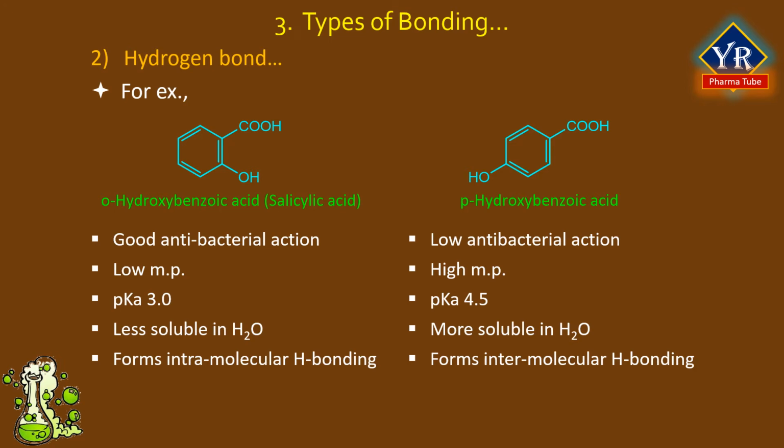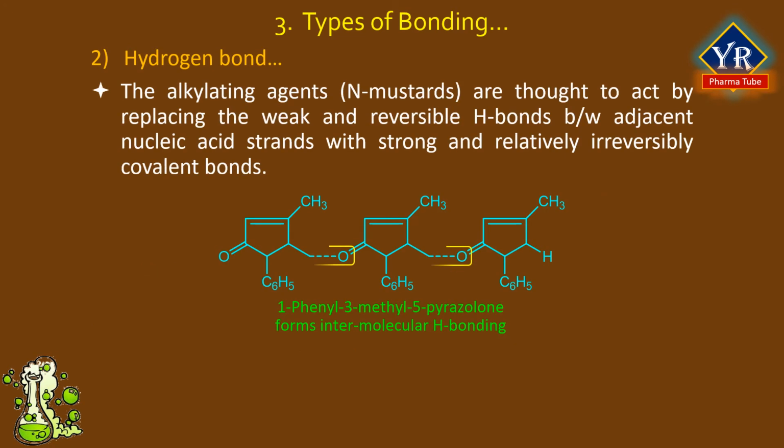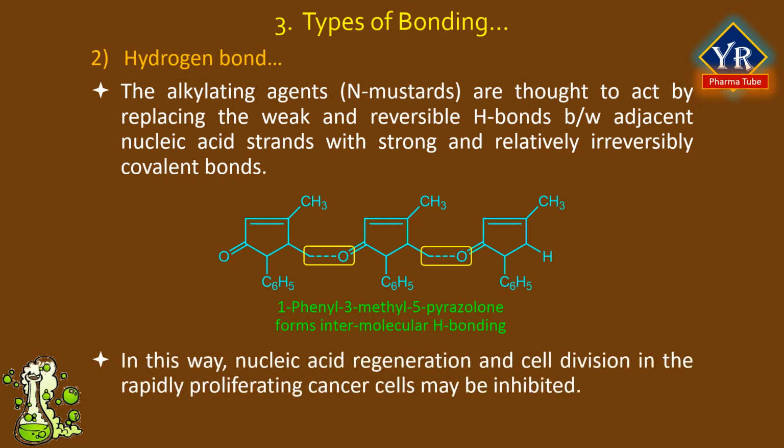also greater. The alkylating agents such as nitrogen mustards are thought to act by replacing the weak and reversible hydrogen bonds between adjacent nucleic acid strands with strong and relatively irreversible covalent bonds. In this way, nucleic acid regeneration and cell division in the rapidly proliferating cancer cells may be inhibited.